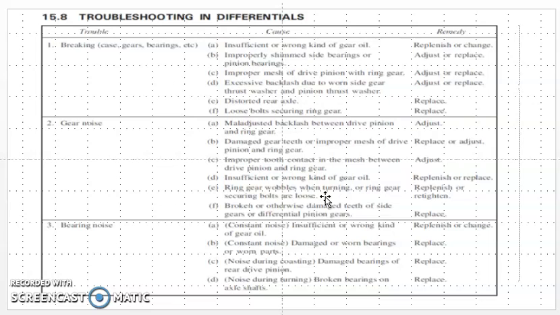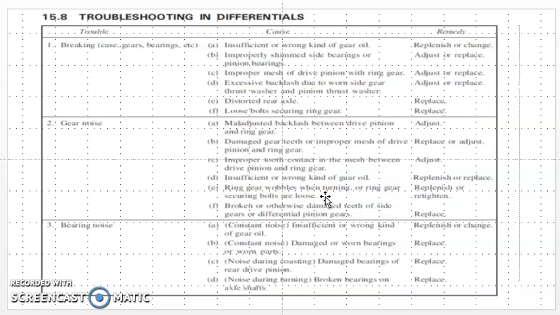As well as damaged or worn bearings or worn parts. Okay, noise during coasting may be due to damaged bearing of the rear drive pinion, or noise during turning. Okay, broken bearings on the axle shaft. Okay, all these are constant noises, meaning the noise is coming continuously.